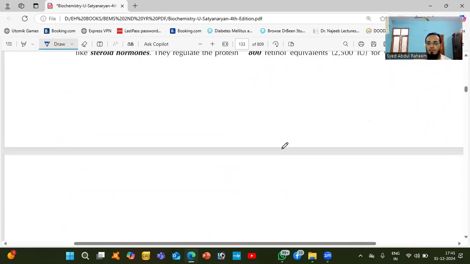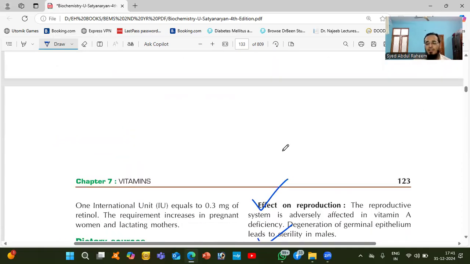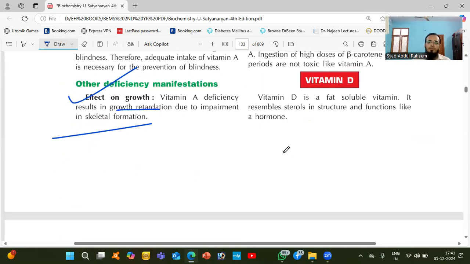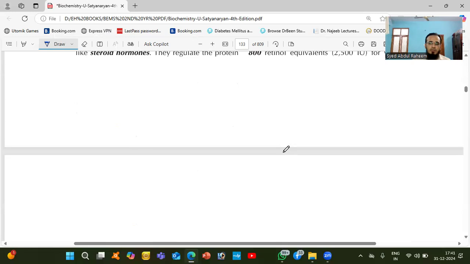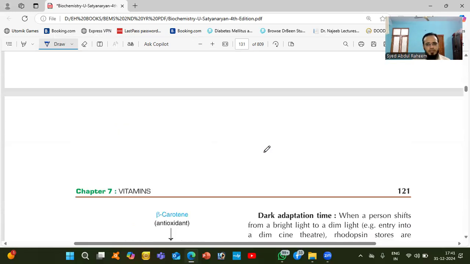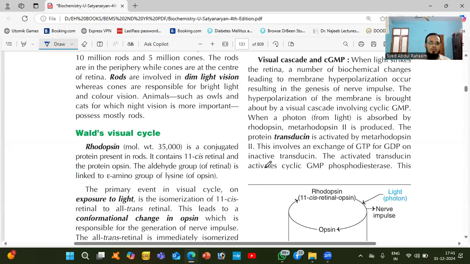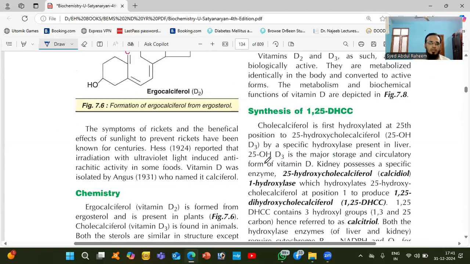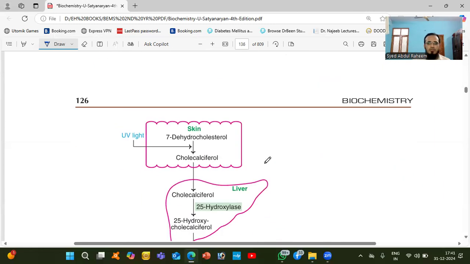So this is all about vitamin A and the fat soluble vitamins A, D, E, K. This is all about vitamin A and the different types of vitamins we discussed. We'll discuss vitamin D tomorrow. If you have any doubt, please ask.